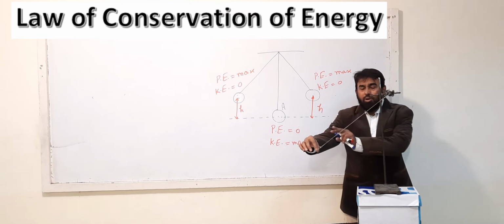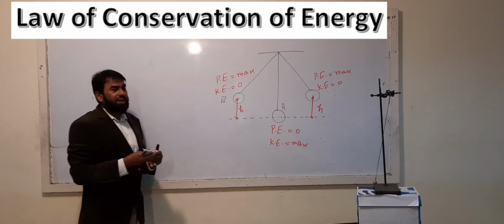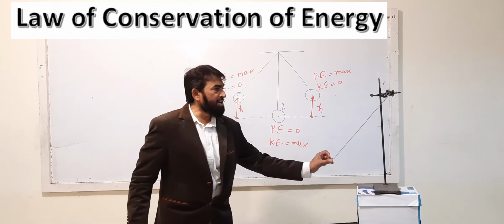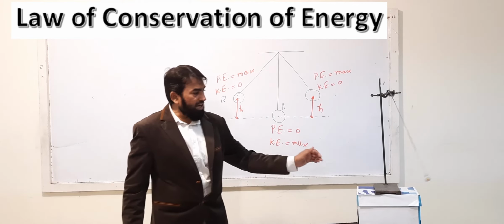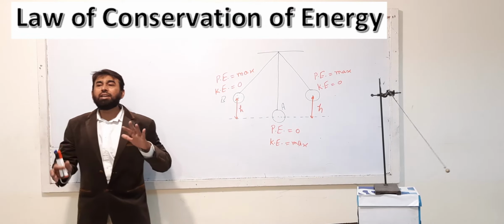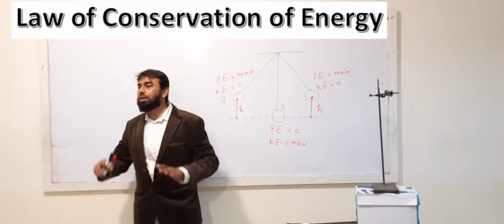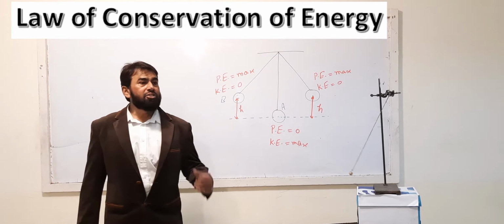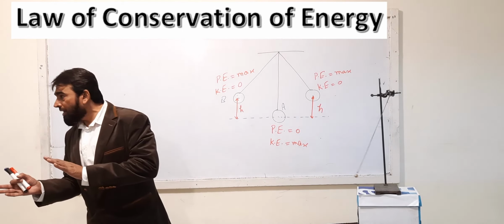Gravitational potential. I am talking about at this level. Say this is the level B. Say I have raised it up to the height B. When I raised it up to the height B, after this what did I do? I released it. When I released it, it will start swinging like this. Now we are talking about it swinging and how the energy is going to convert from one form to another form. As I told you earlier, we are talking about a system, and I told you about the law of conservation of energy, that energy can neither be created nor be destroyed. Only one form of energy will be converted, one form to another form.